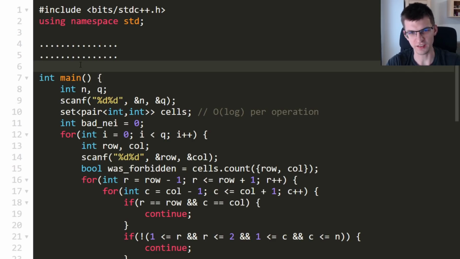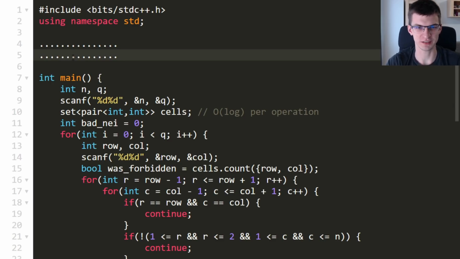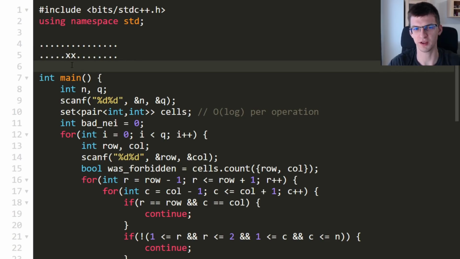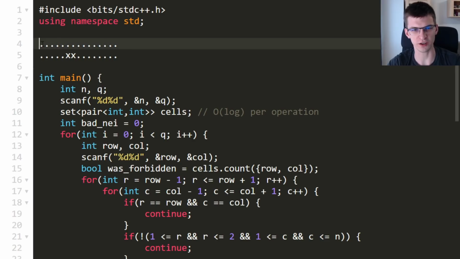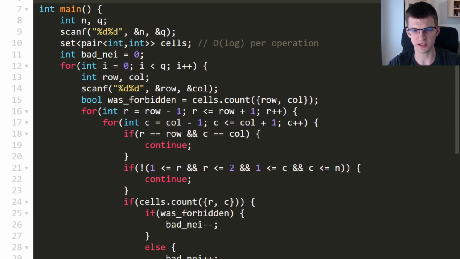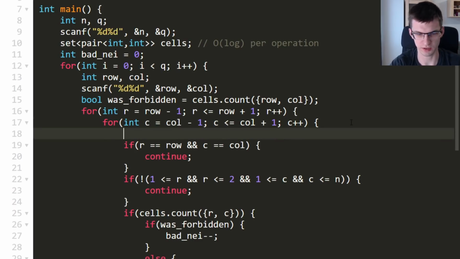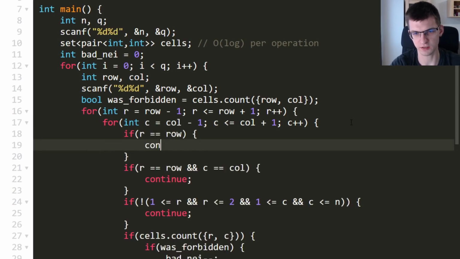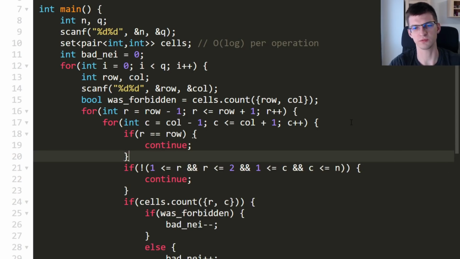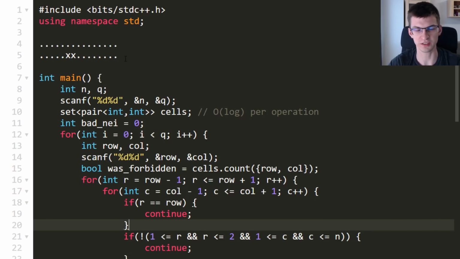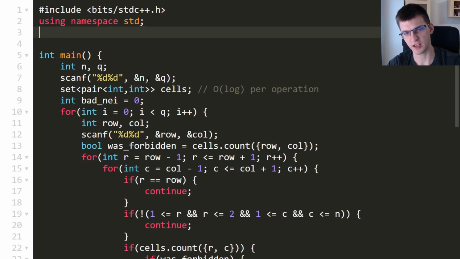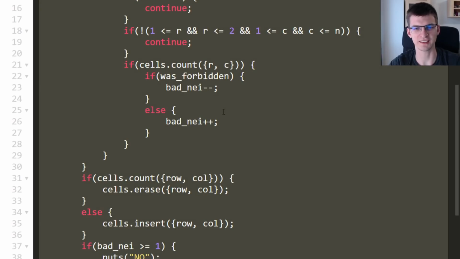And wrong answer again. This time I think an issue is that I just check for neighboring forbidden cells, which is not correct. If I have two forbidden cells next to each other, but in the same row, it's still okay. I can go from one corner to the opposite one, just as long as those cells are available. So I shouldn't check for forbidden cells on the same row. And I will here say, if R is equal row, then continue. Then I don't want to say that this is a forbidden pair, so I shouldn't increase or do anything with bad neighbors. Now, given that, I finally hope to get that AC.